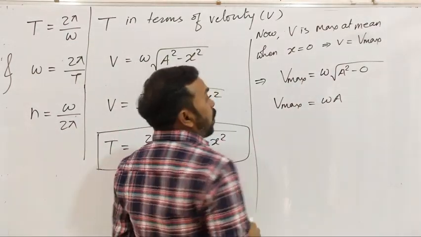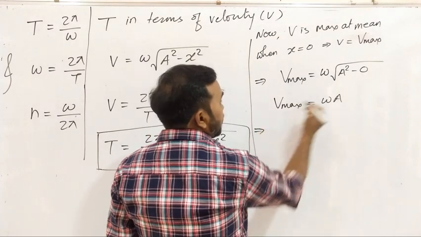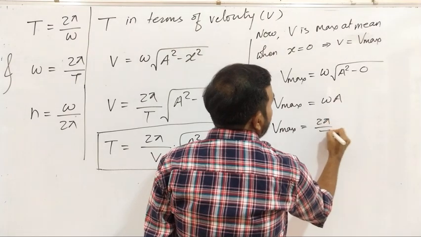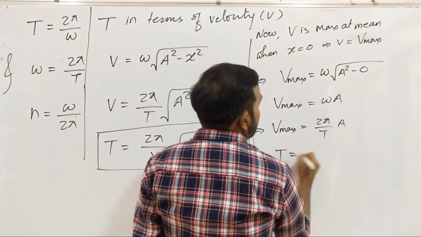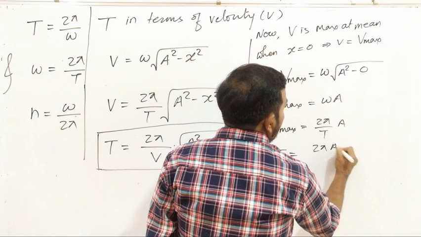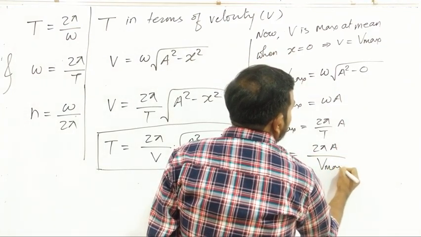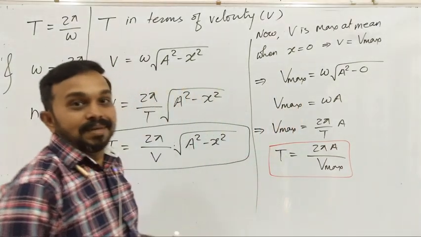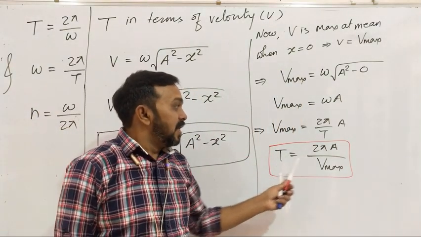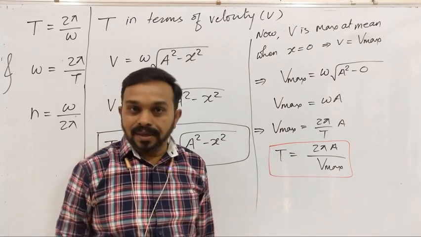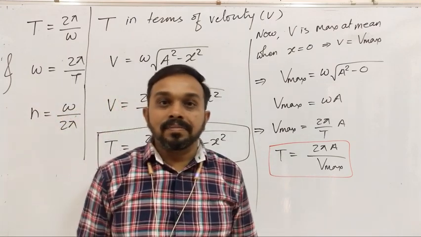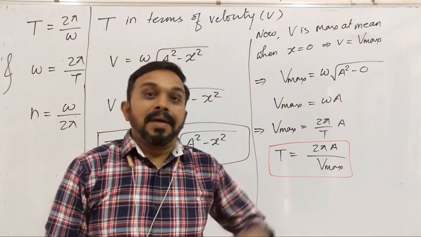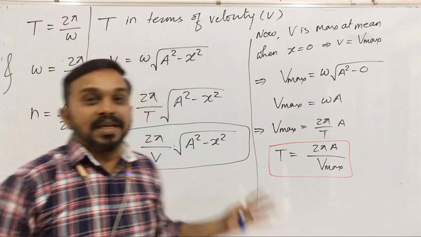Now to get the formula of time period in terms of v max, that gives v max is equal to omega, again 2 pi by T into a, or time period T is equal to 2 pi a divided by v max, and that is the formula for time period in terms of the maximum velocity v max, right? So we got the formula for time period. We have the formula of time period in terms of the acceleration, maximum acceleration, velocity and maximum velocity.